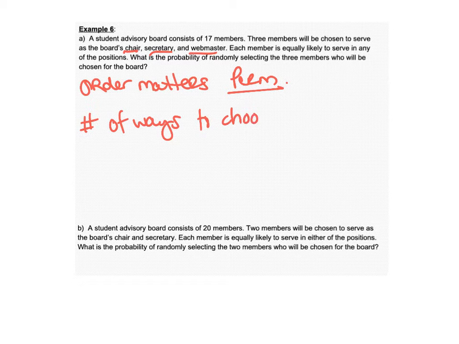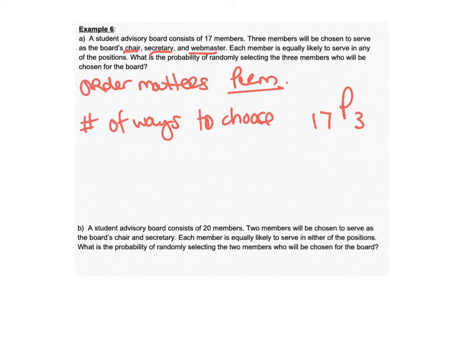We're going to use nPr. So math probability number 3, I think. I don't remember which number it is. You just have to look at it. Watch the other videos or look at the other PDF. They'll tell you. So we have 17 members on the advisory board, and we want to choose 3 of them where the order does actually matter.